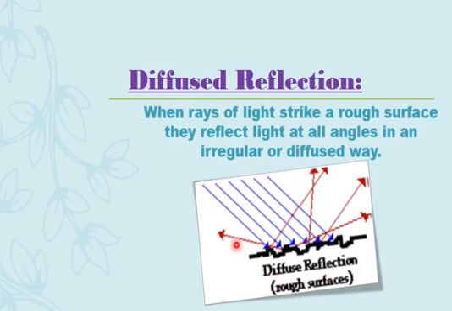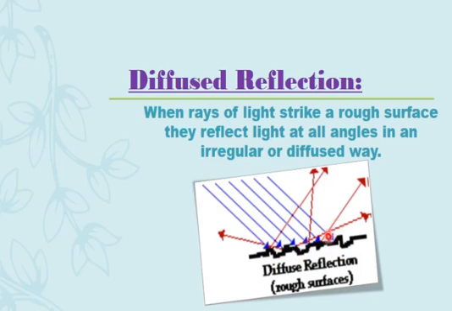In this figure you can see that the blue rays are incident rays, coming from the light source, and they are all parallel to each other. When they strike the rough surface, you can see the surface is uneven. That's why we call it a rough surface. So when the light is reflected from here, the light rays are reflected at different angles.